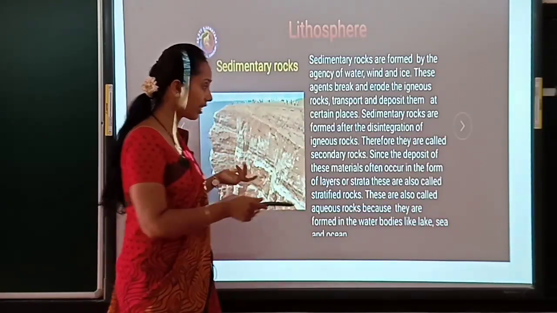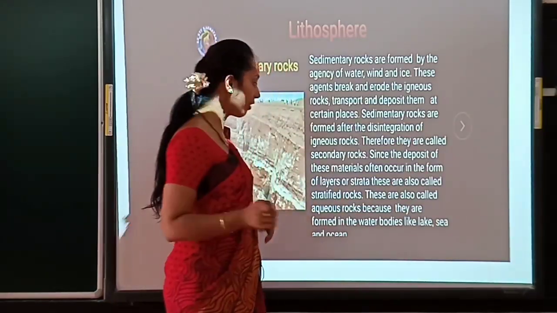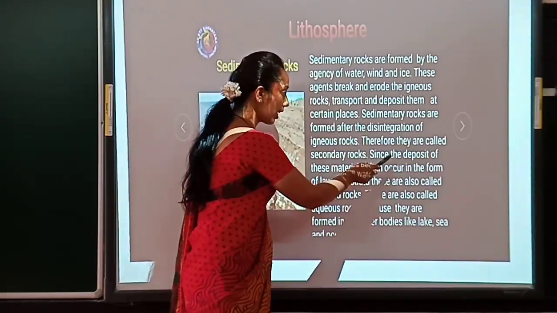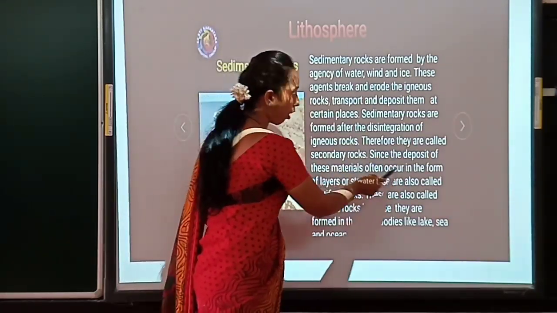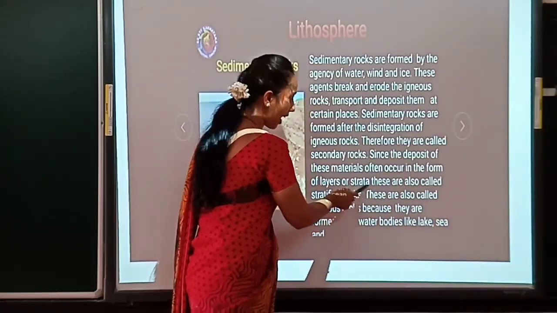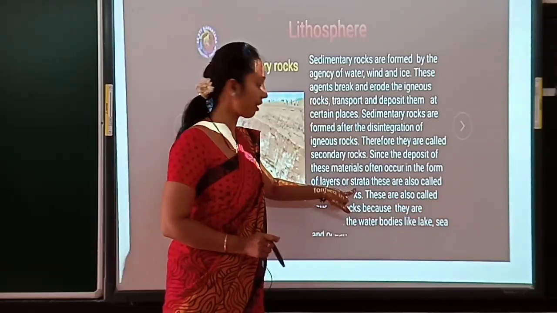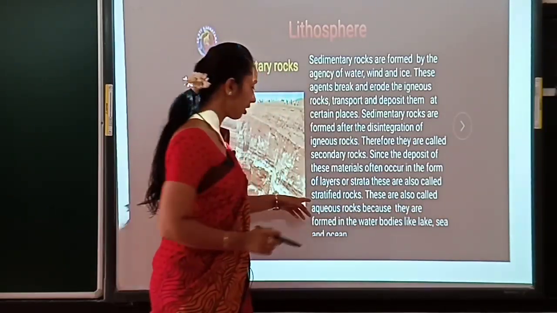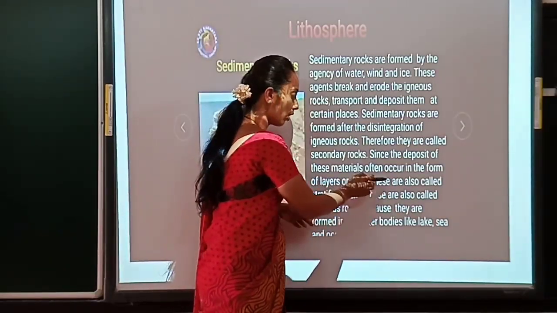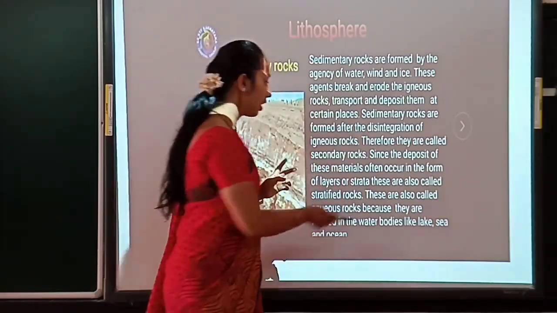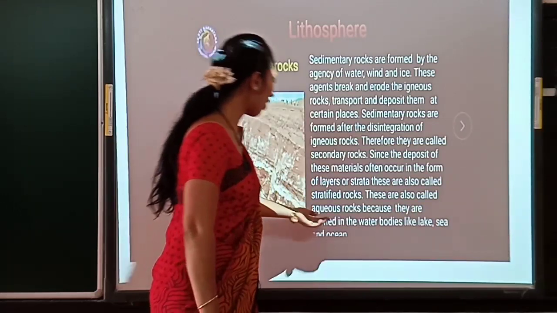We can see it is in a strata. This is one of the parts of the atmosphere. See, these deposits of material often occur in the form of strata. We can see this is in strata, which is one of the layers of the atmosphere, so it is called a stratified rock. Clear? These are also called aqueous rock.